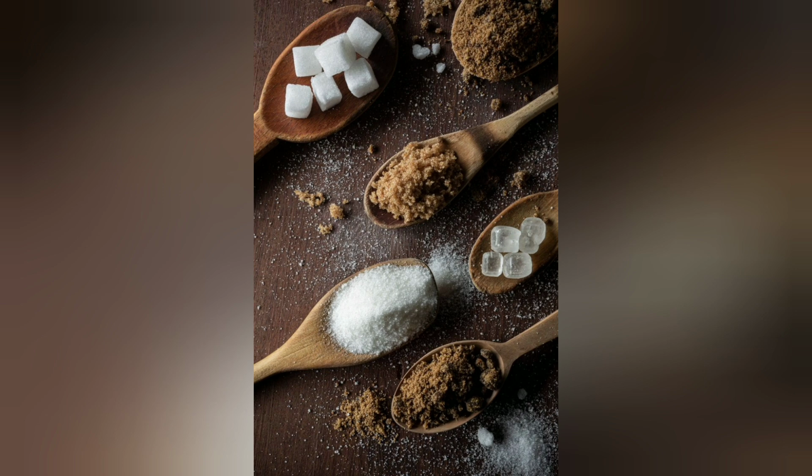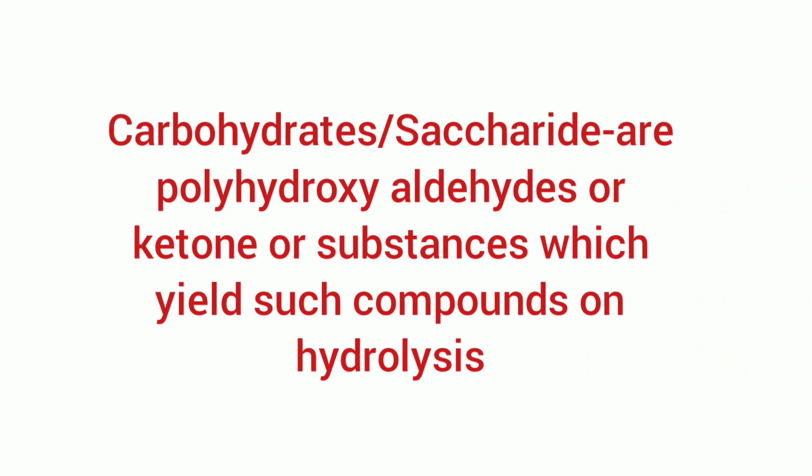Therefore, modern science defines carbohydrates as polyhydroxy aldehydes or ketones, or substances that yield such compounds on hydrolysis. As you all know, poly means many and hydroxy means hydroxyl group. So they consist of several hydroxyl groups in their carbon backbone, and they either contain the aldehyde unit or the ketone functional group, and they also yield such compounds on hydrolysis, right?